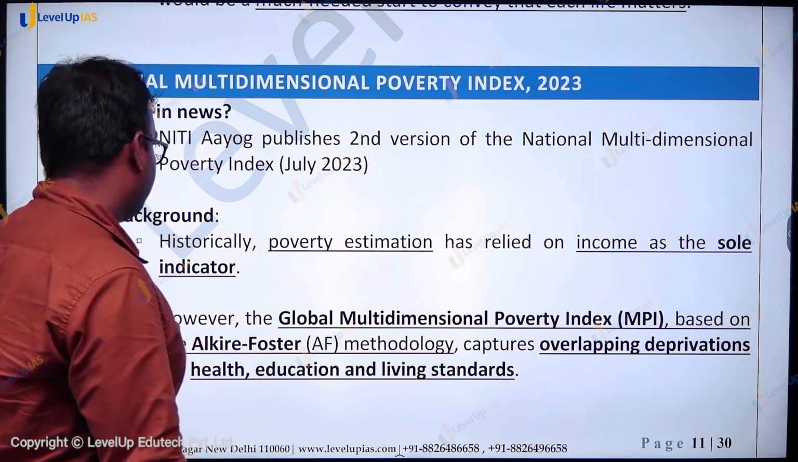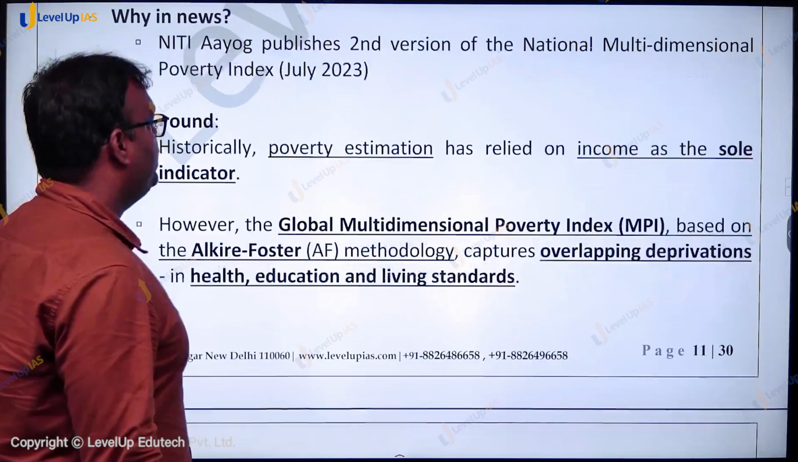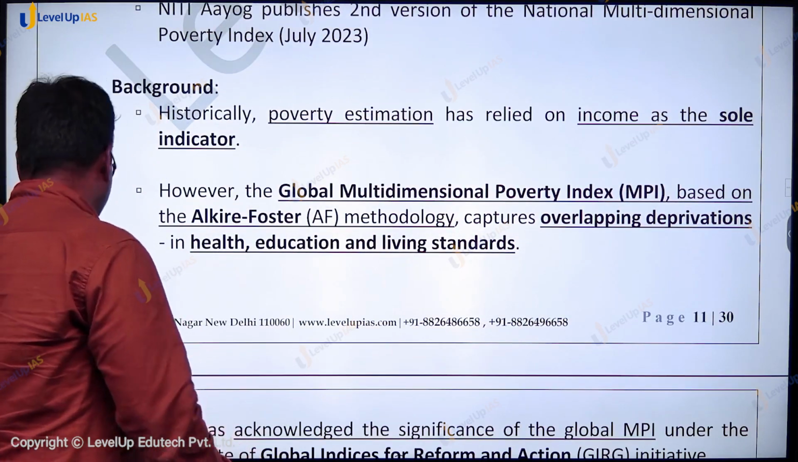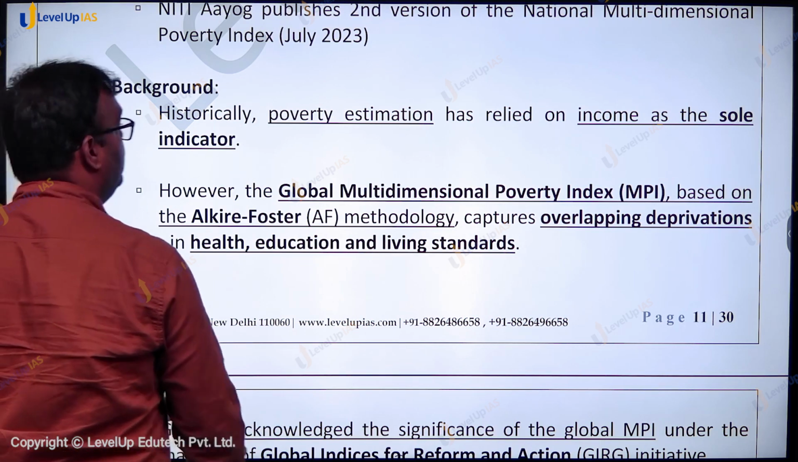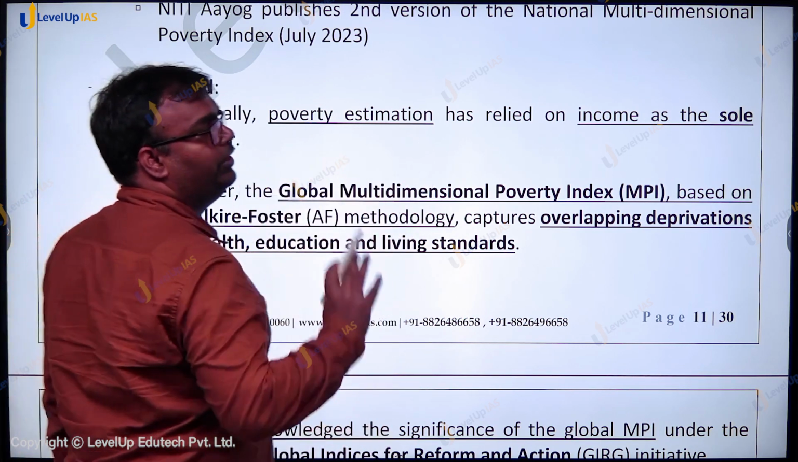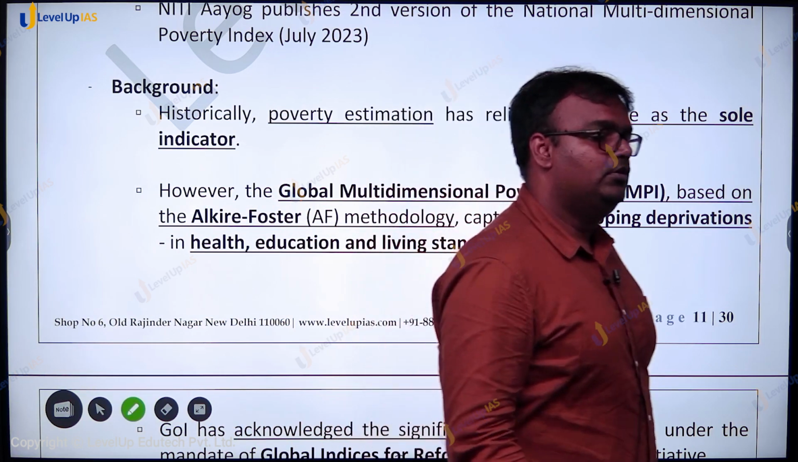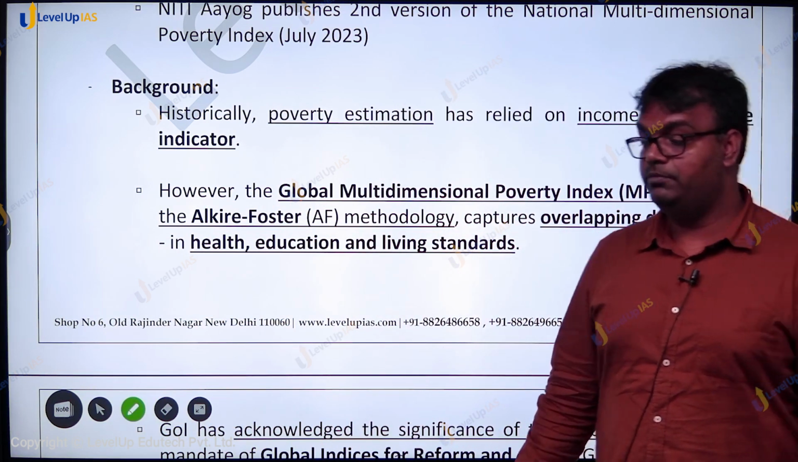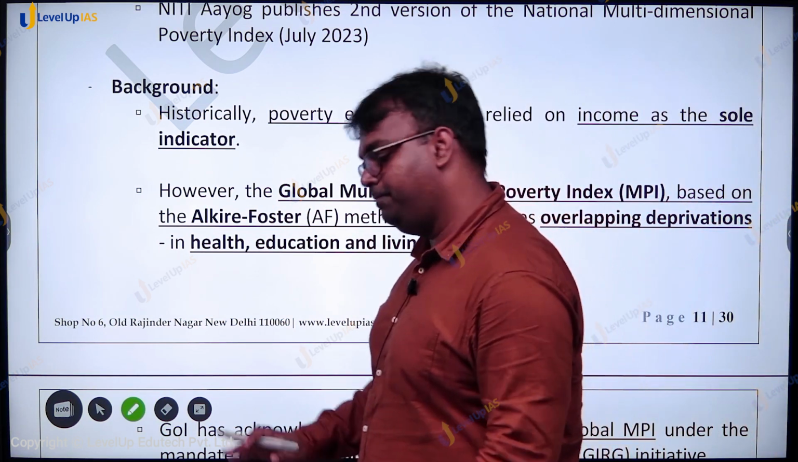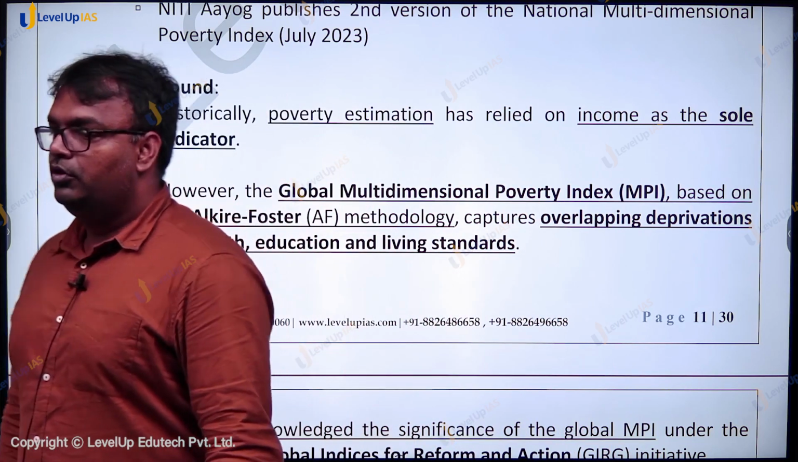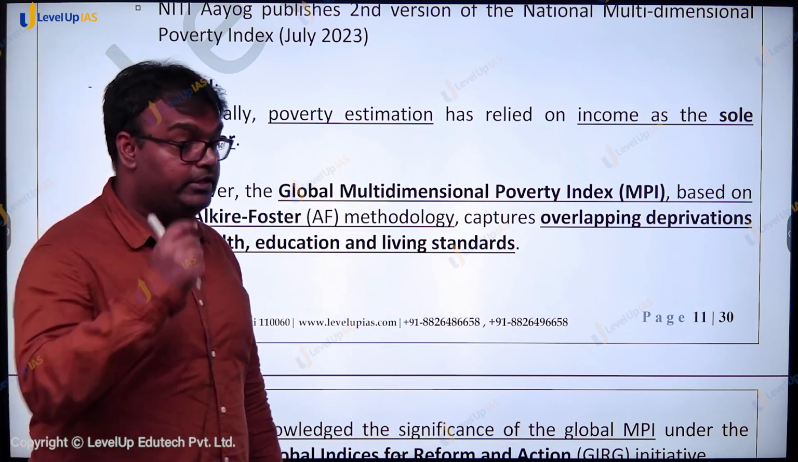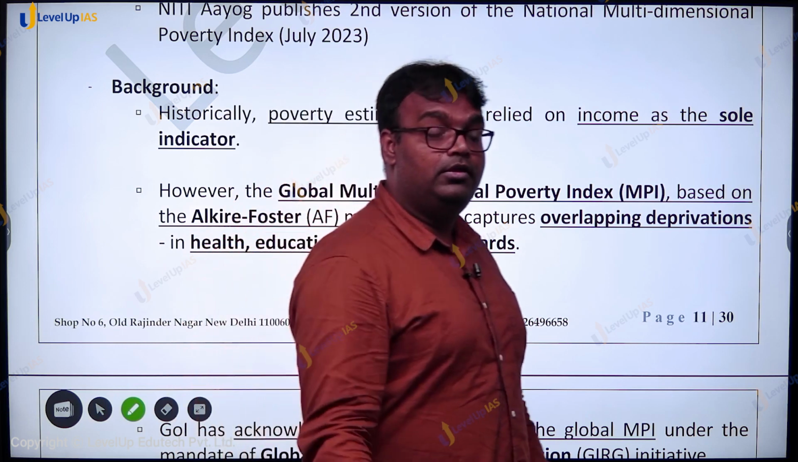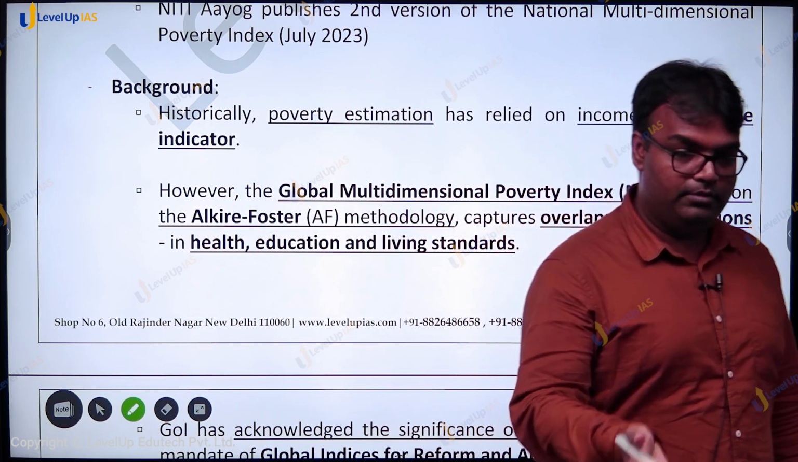So देखो, as we were saying, historically, for poverty estimation we had relied on income as the sole indicator. If your income is, as the Tendulkar committee had said, more than 32 rupees per day, you are above the poverty line. If it's less than 32 rupees per day in an urban area, per capita, you are below the poverty line.